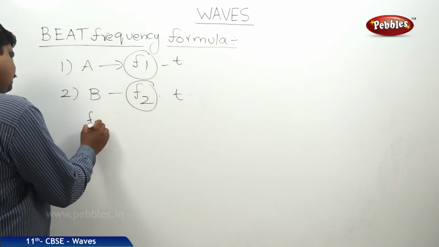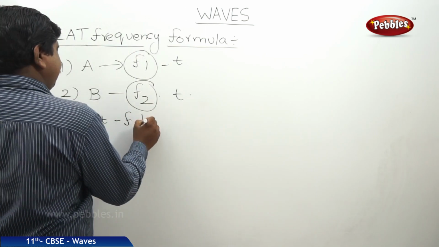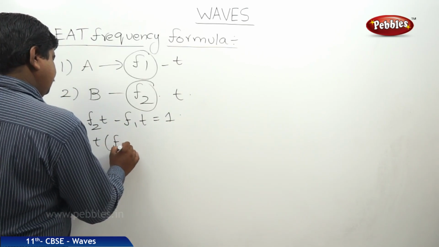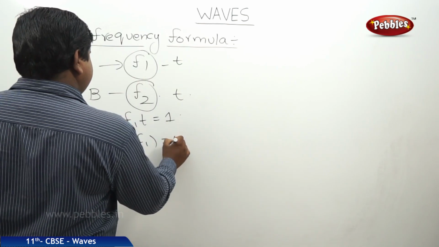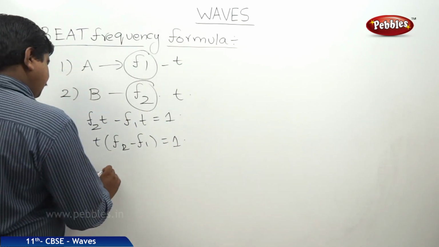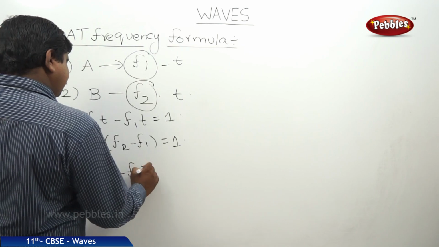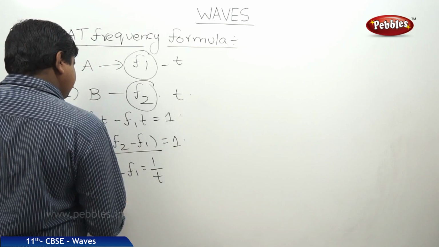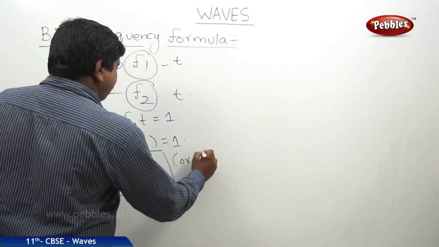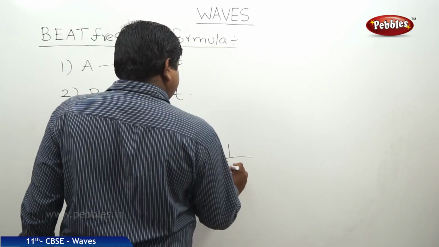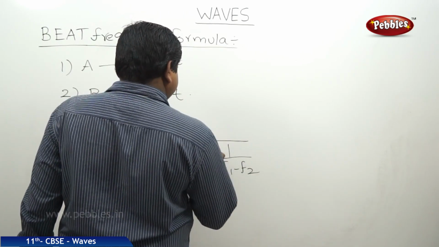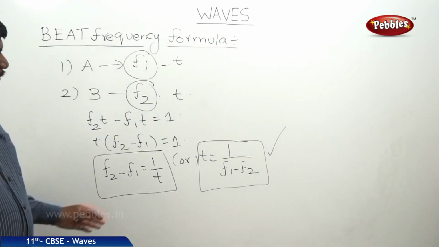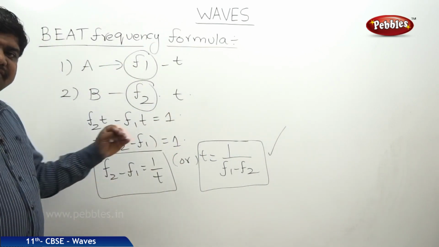Therefore f2t minus f1t is equal to 1. So t(f2 minus f1) is equal to 1. Therefore f2 minus f1 is equal to 1/t. We can write t is equal to 1/(f1 minus f2). These two are the general formulae to find the beat frequency of the given two sources.